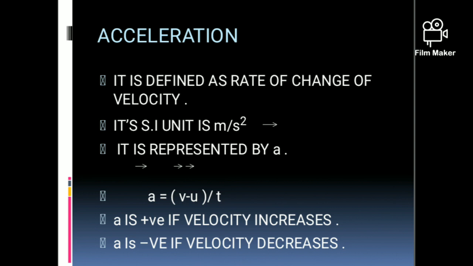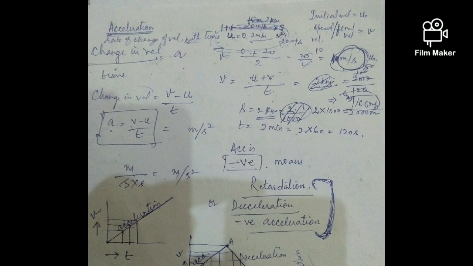If it is zero, then there is the possibility that the body is at rest, or the body is moving along a straight line with uniform velocity. And the third one is when the velocity of a body decreases with time, that makes a negative acceleration, or I can say retardation or deceleration.